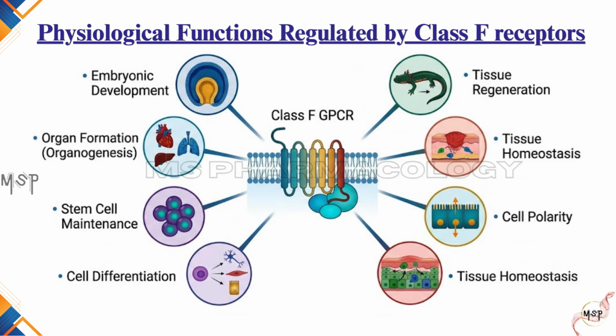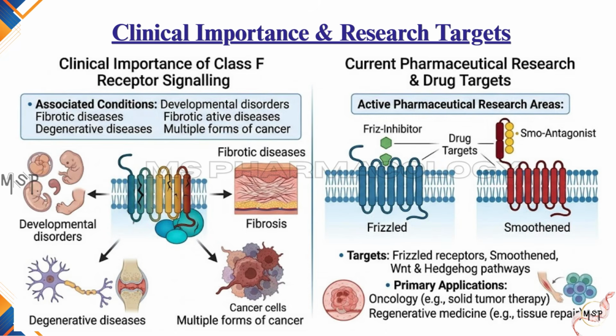Class F receptors regulate embryonic development, organ formation, stem cell maintenance, cell differentiation, cell polarity, tissue homeostasis, wound healing, and tissue regeneration. Because these pathways control normal growth and development, they must be tightly regulated throughout life. Abnormal Class F signaling has been associated with developmental disorders, fibrotic diseases, degenerative diseases, and multiple forms of cancer.